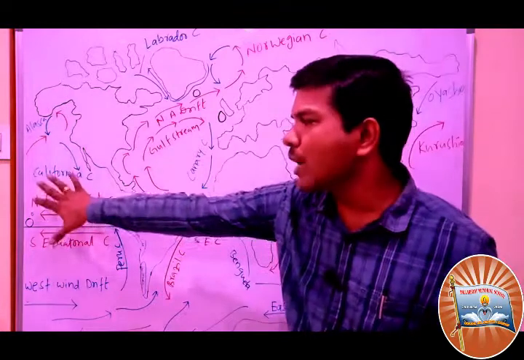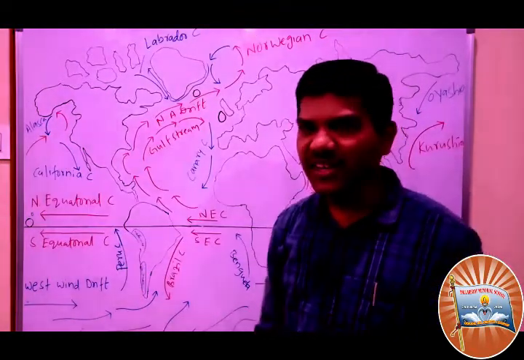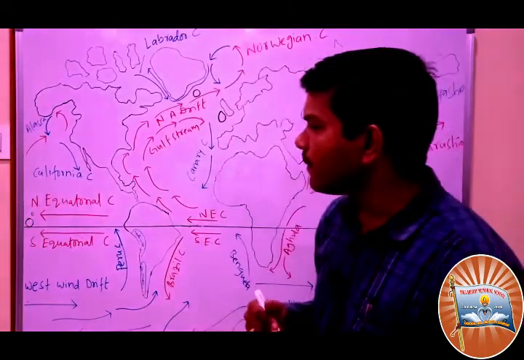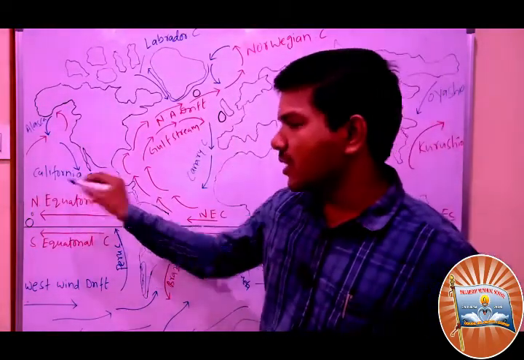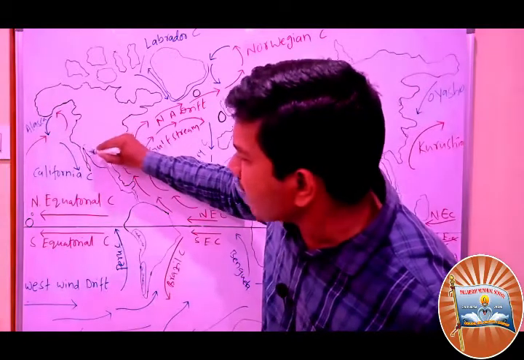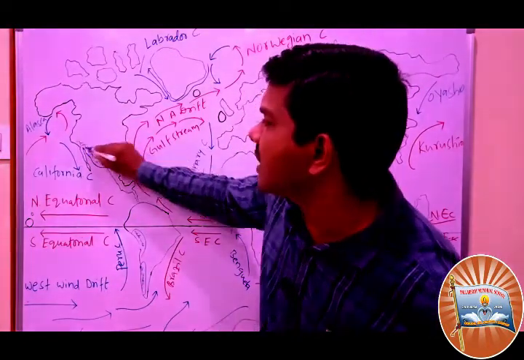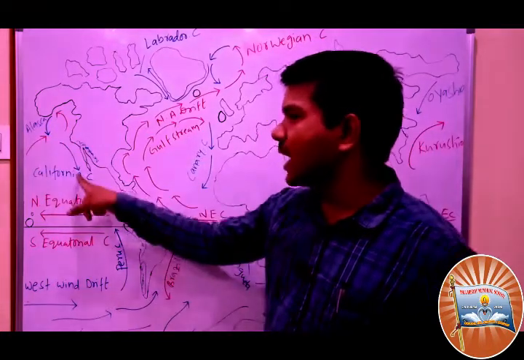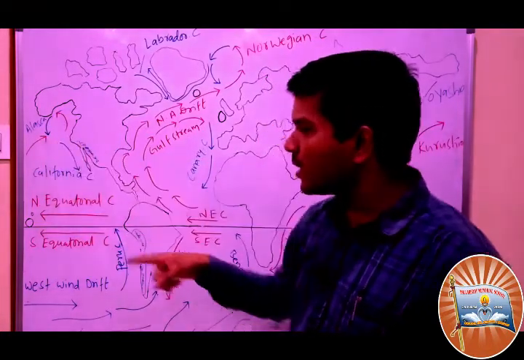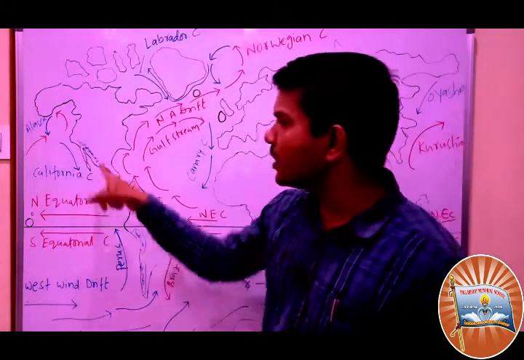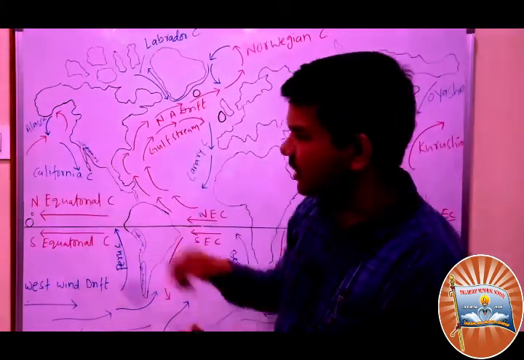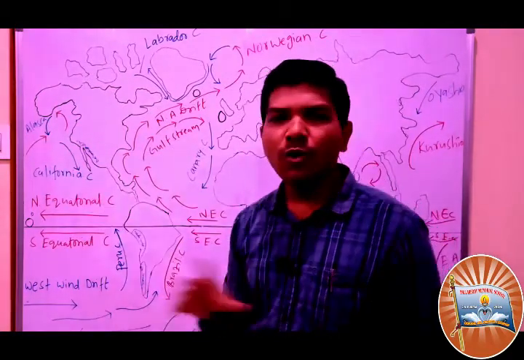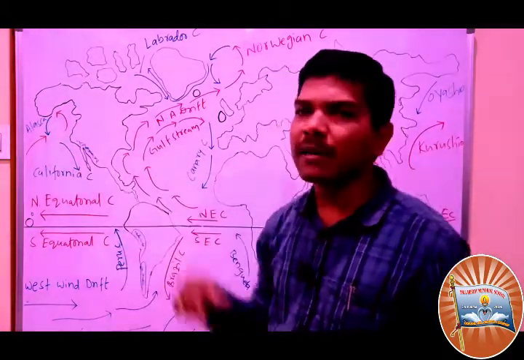Next, you come to the North Pacific region. You see California, and again California here. Mexico desert, here again the Mexico desert is there. This current blows from Alaska, down the California coast, and this is a cold current. Due to this cold current, there is the Mexico desert. I said just now, a cold current does not give rainfall, so it became a desert.